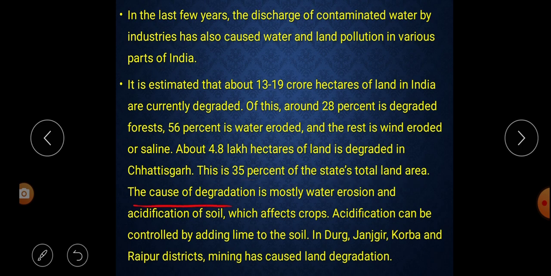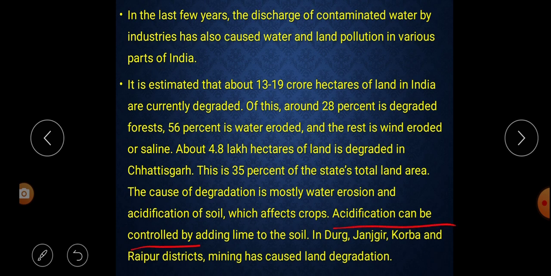The cause of degradation is mostly water erosion and acidification of soil, which affects crops. So how is the soil in Chhattisgarh degraded? It is through water erosion. That means through the rain or water, soil is washed out. And through acidification, that means due to insecticides and pesticides. In this way, most of the state's land in Chhattisgarh is degraded.